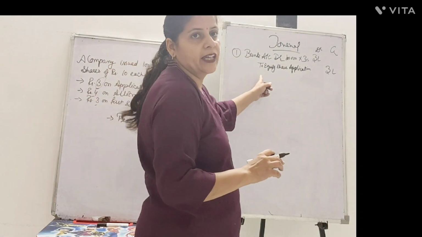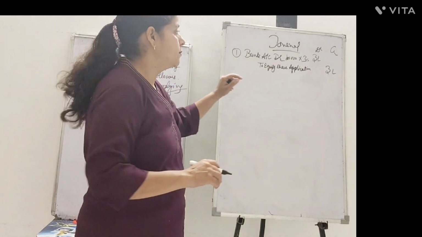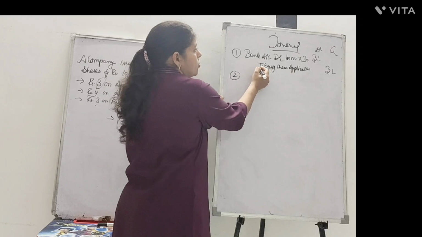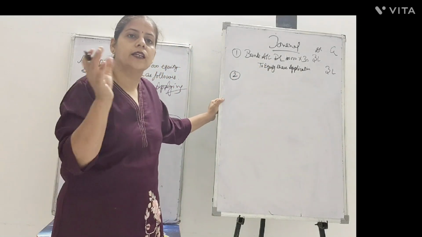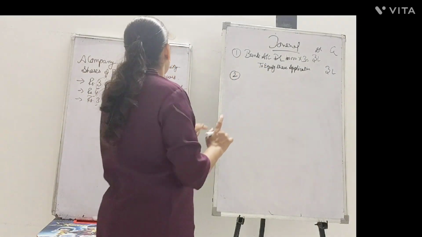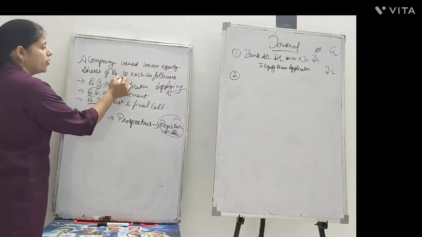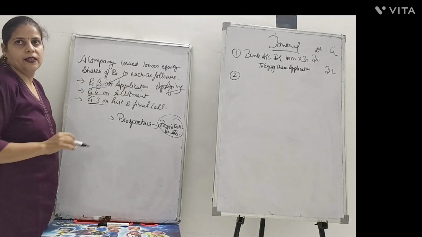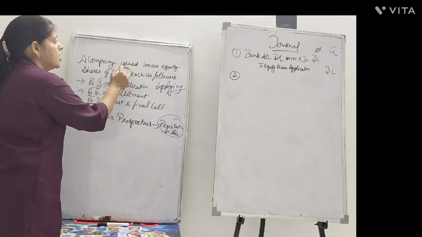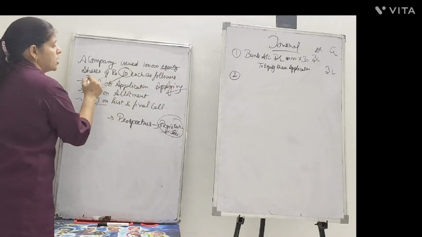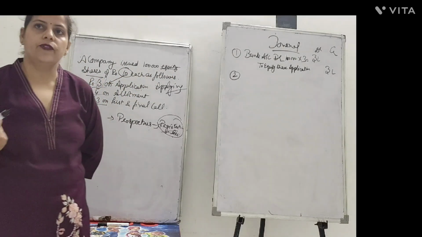Now when the company has received the money, they need to transfer it to their particular account. This 3 rupees, 4 rupees, 3 rupees were the division of rupees 10. What was rupees 10? Rupees 10 was the equity share capital of the firm.